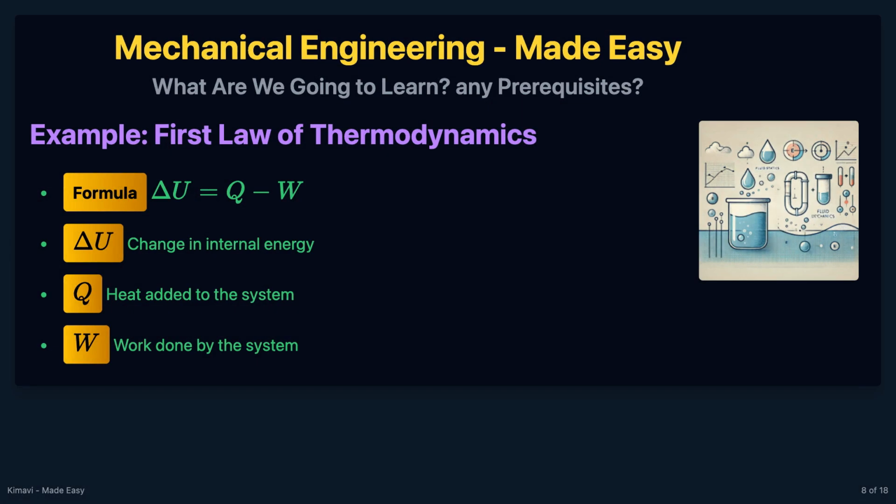The first law of thermodynamics for a closed system is expressed as delta U equals Q minus W, where delta U is the change in internal energy, Q is the heat added to the system, and W is the work done by the system.